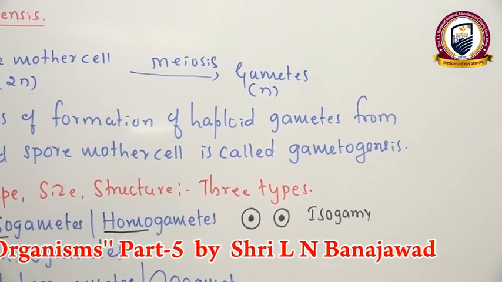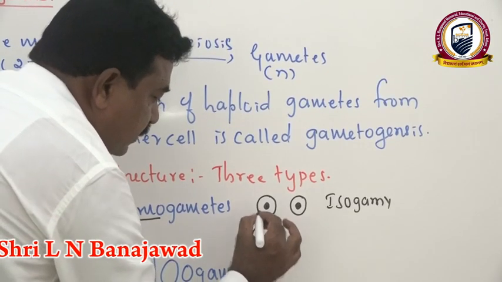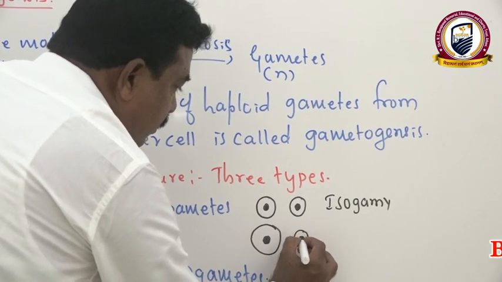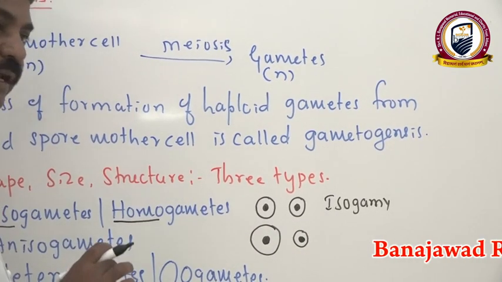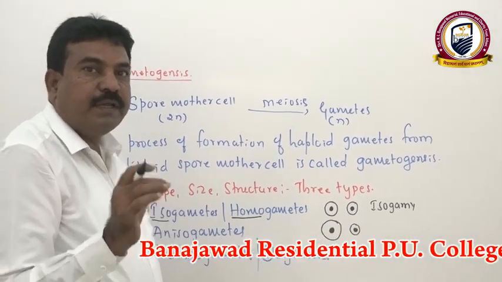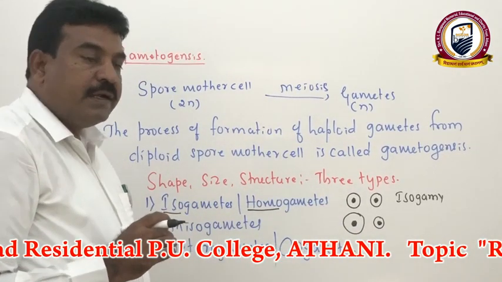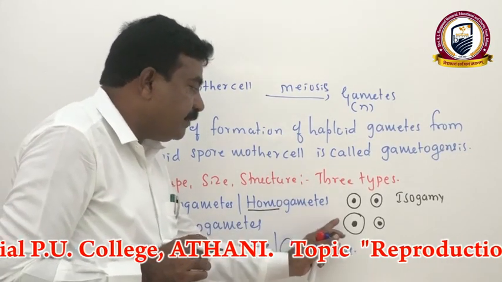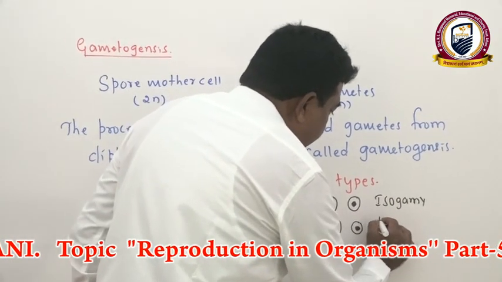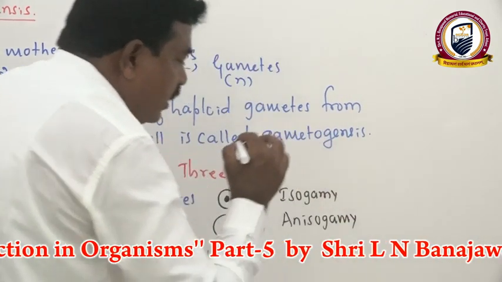Like that, anisogametes. In anisogametes, the size is different. The female gamete is larger, the male gamete is smaller. But the structure of both male and female gametes remains the same. That is what we call anisogametes. If male and female gametes have the same shape and same structure and differ in size, that is the female gamete larger and the male gamete smaller, such gametes are called anisogametes. Union of such anisogametes we call anisogamy.